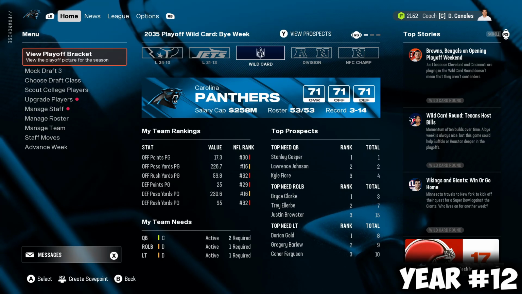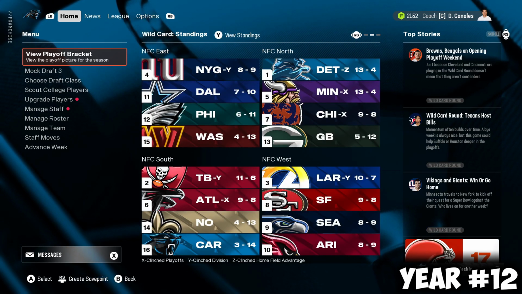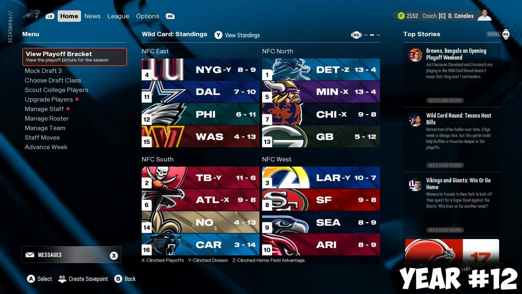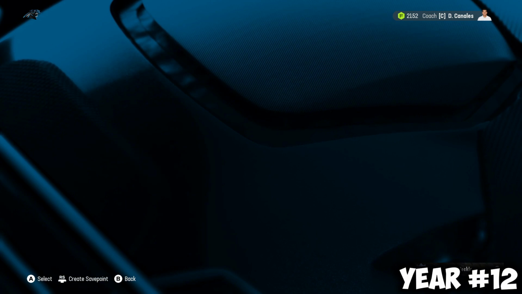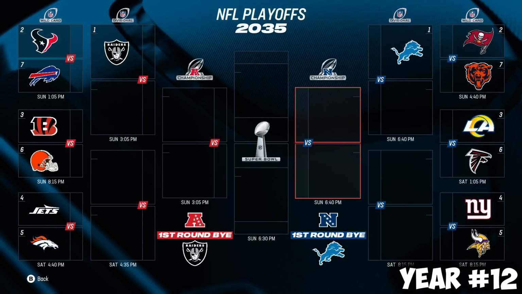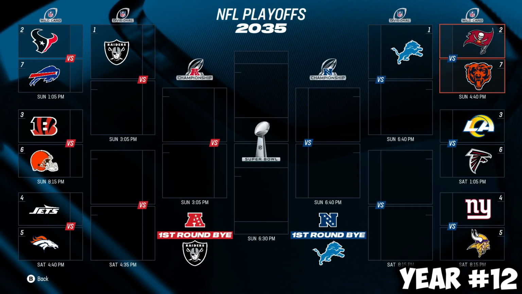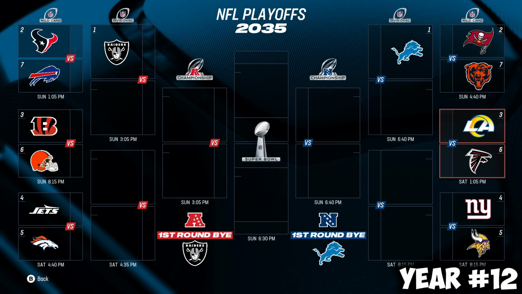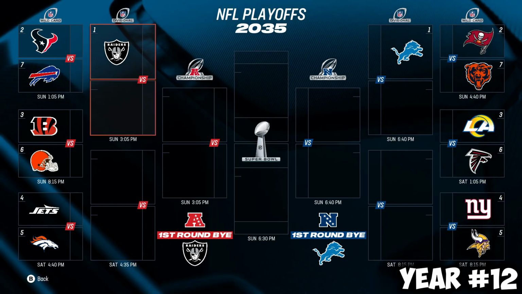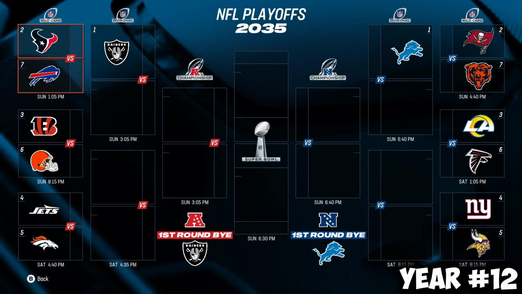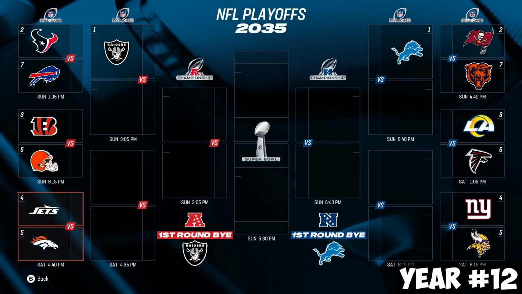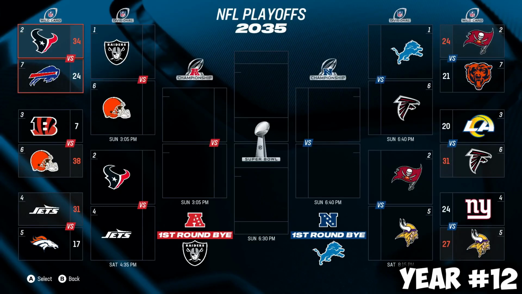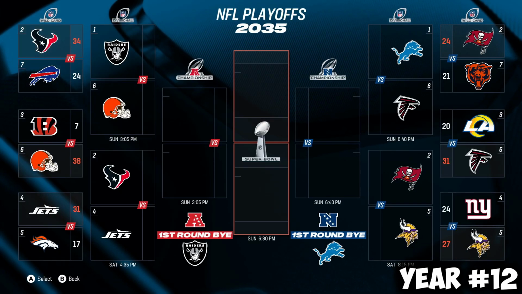We're not in the playoffs, the Panthers. However, the Bucks are 11-6 as the 2nd seed. Lions are 13-4, the 1st seed. Take a look at the playoff bracket. We are the 2nd seed going against the Bears, and then it's Rams, Falcons, Giants, Vikings. Raiders get their bye week, and it's Texans, Bills, Bengals, Browns, AFC North matchup, and then Jets, Broncos. And we win. We win by a field goal. It was closer than we wanted.